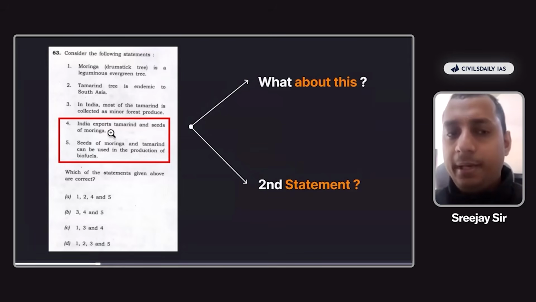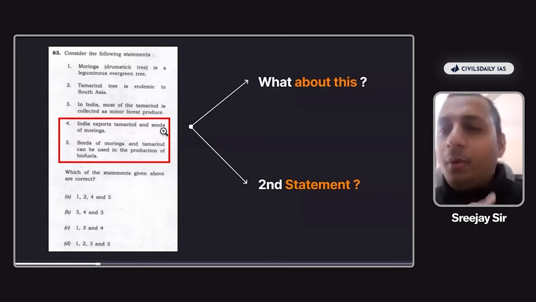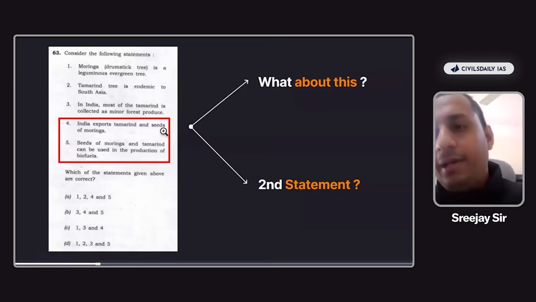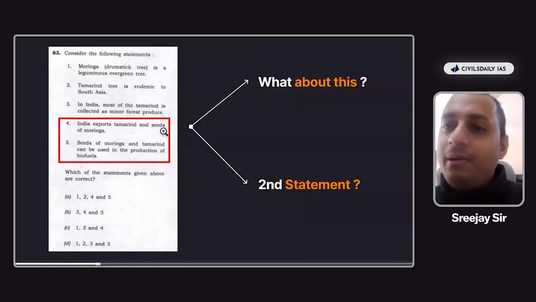So the first statement, India exports tamarind and seeds of moringa. Now, can UPSC say that not even 0.001 percentage quantity is exported? Let's say, for example, always remember, you need to always think in terms of layman terms, right? Let's say, for example, I am going to the Middle East tomorrow. And in my bag, we Keralites are basically known for the tamarind. In Kerala, we call it puli. So if I go to the Middle East tomorrow and in my luggage I carry 1 kg of tamarind, would it constitute exports or not? And that person, 1 kg puli, I sold it to a supermarket there. So it will contribute to export, right?